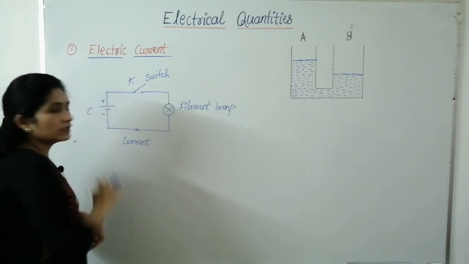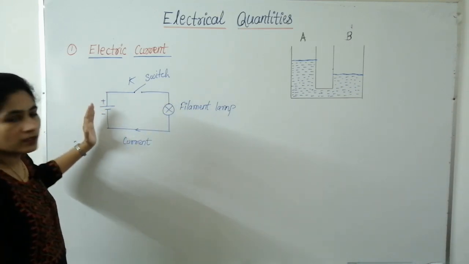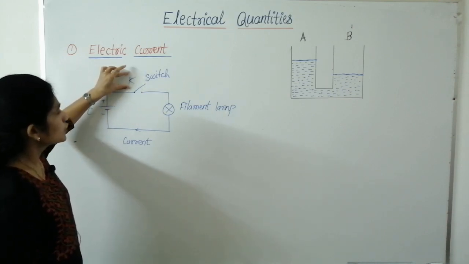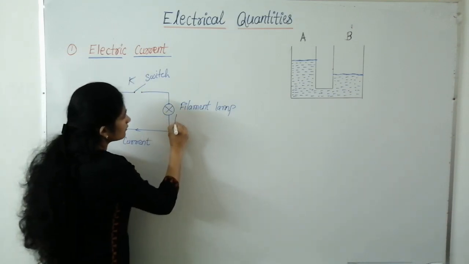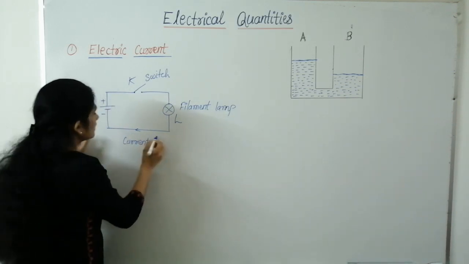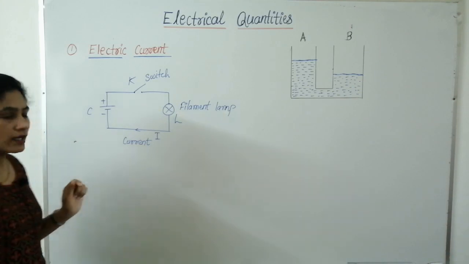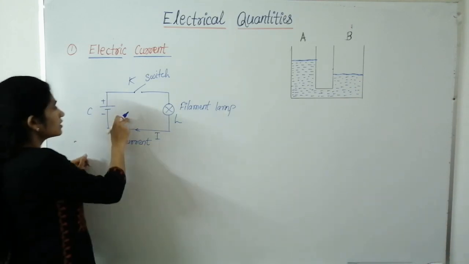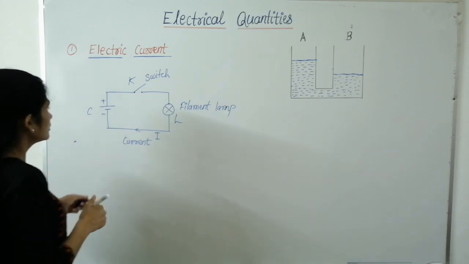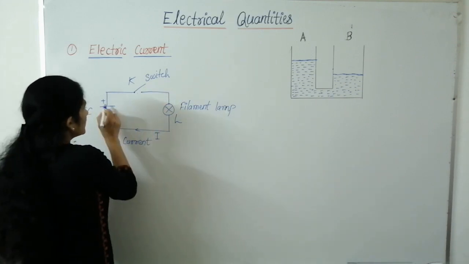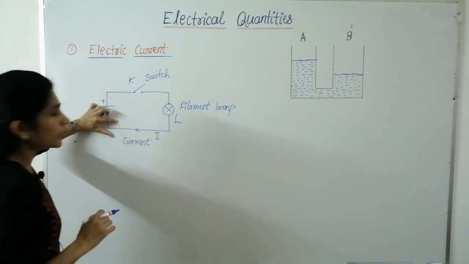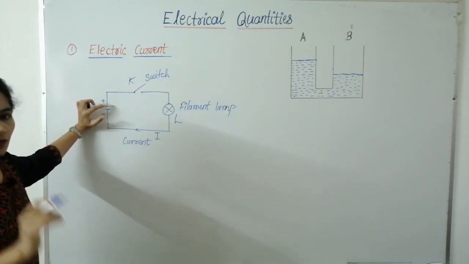Each component in this circuit has a standard symbol. For example, this K stands for switch, then L stands for lamp, C stands for cell and I stands for electric current. A circuit provides a continuous path for the electric current to flow. When the switch is closed, electric current flows, and when the circuit is open, electric current doesn't flow.